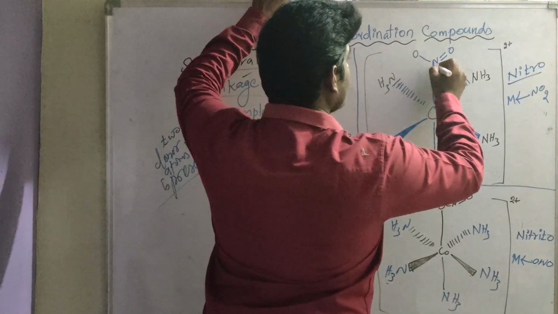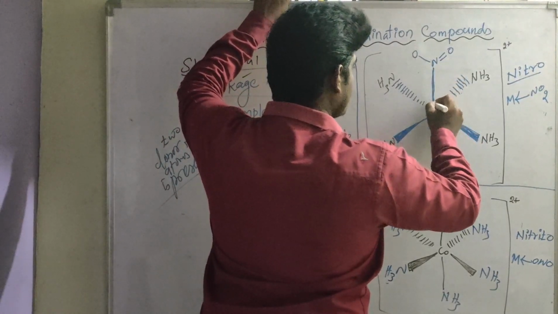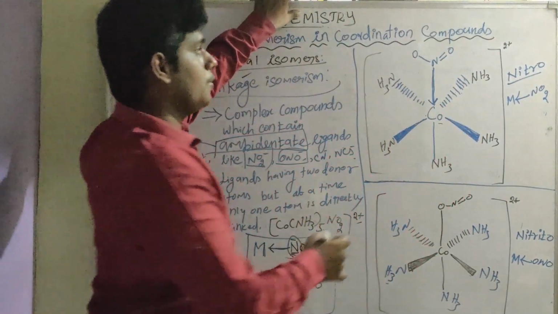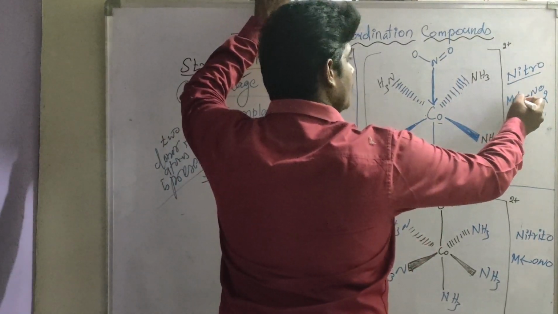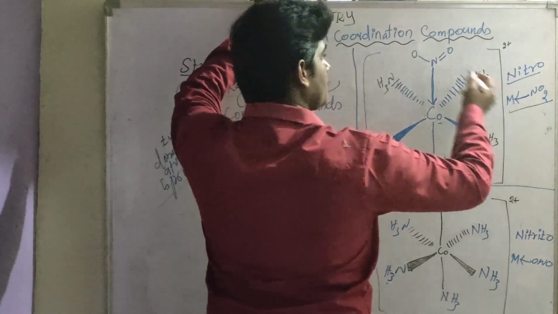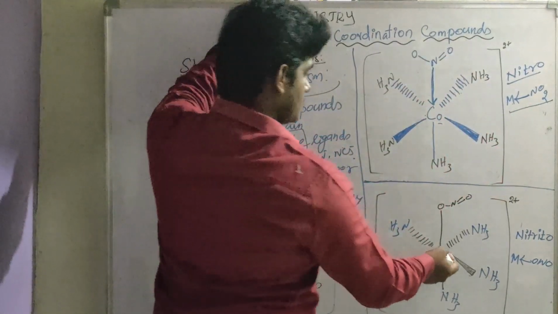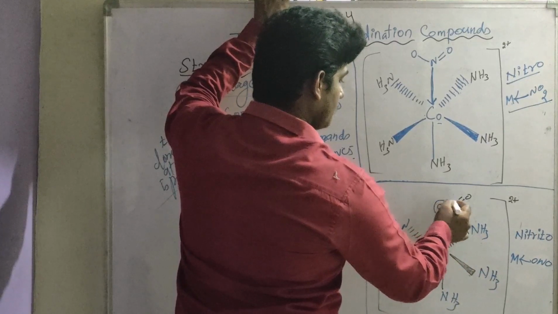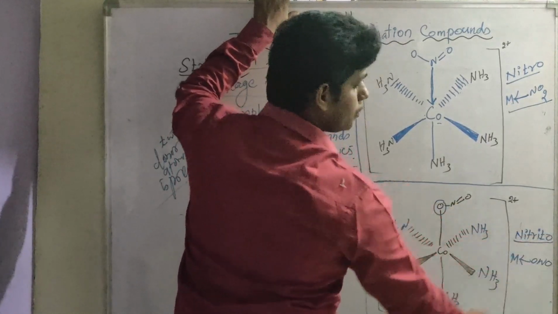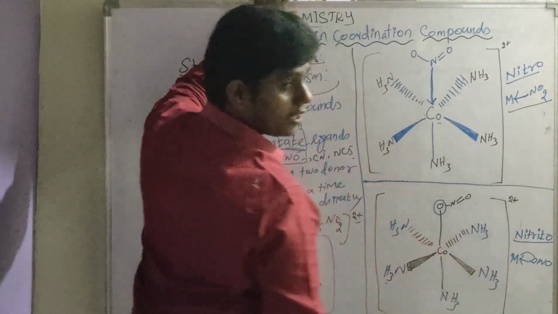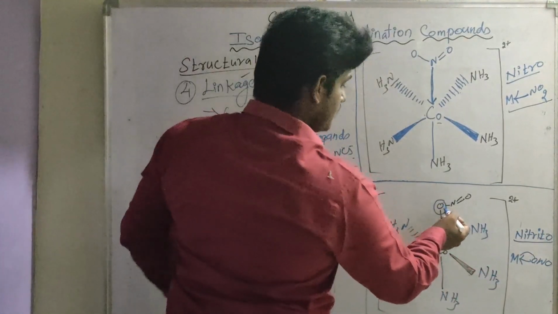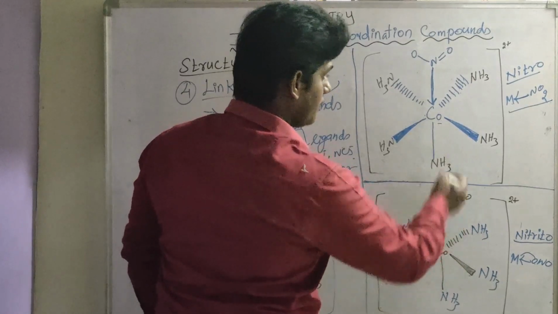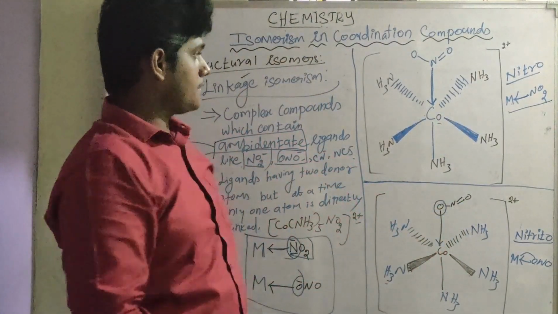Here nitrogen donates a pair of electrons to the central metal atom, so it is called nitro. Similarly, in the other structure, cobalt also has 5 ammine ligands, and the oxygen atom of NO2 is directly attached to the central metal atom, so it is a different donor site. This is called nitrito. NO2 is an ambidentate ligand. It is a good example.